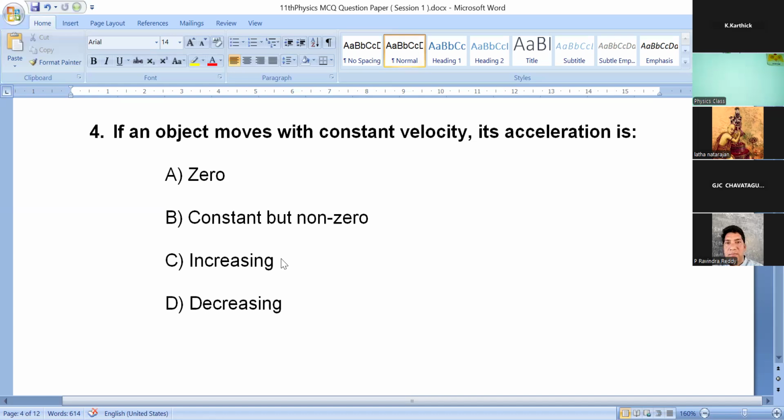Option B, constant but non-zero. C, increasing. D, decreasing.